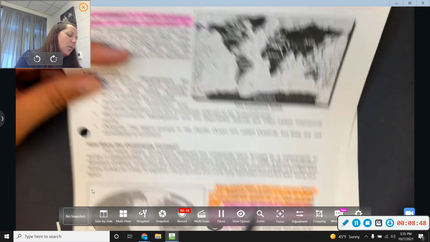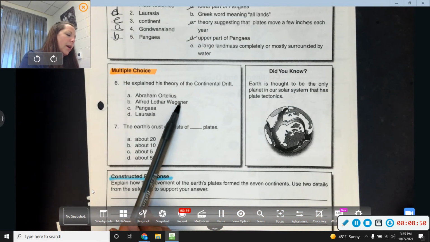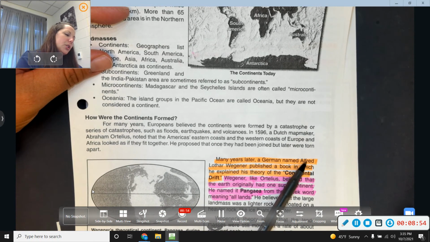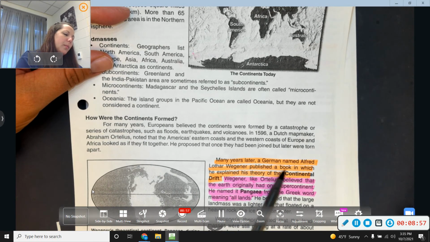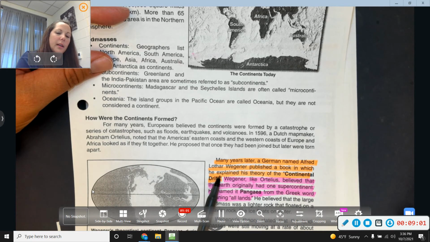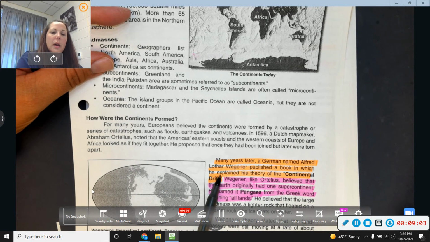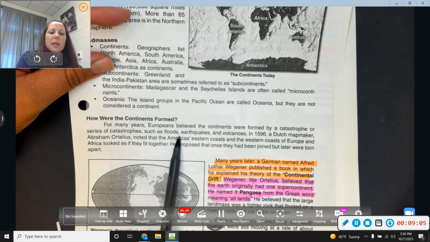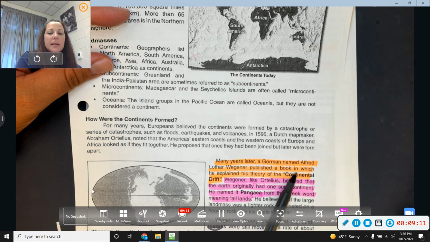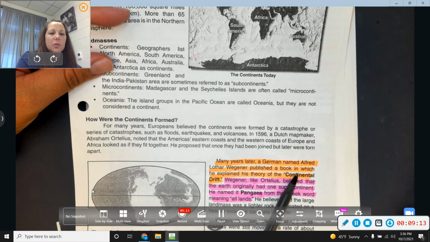And then if we look at Wegener, Wegener is the German. He published a book which explains his theory of continental drift. So it's easy to get confused, but we're talking about Alfred Wegener here because he has the theory of continental drift.